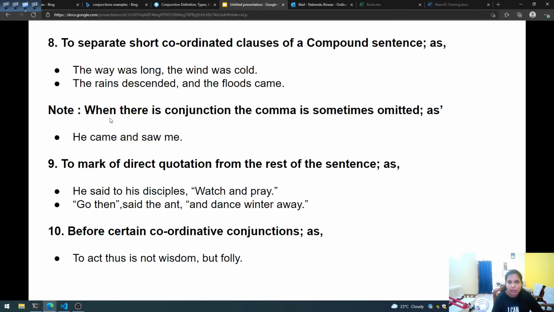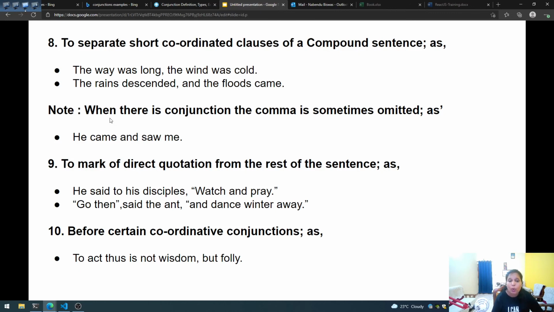Go then, said the ant, and dance winter away. This is also a quotation, and we have separated it from the subject of the sentence by using a comma. Go then, said the ant, and dance winter away.